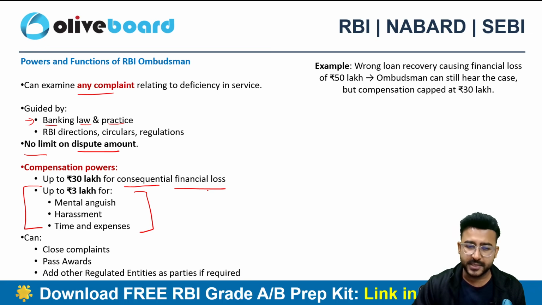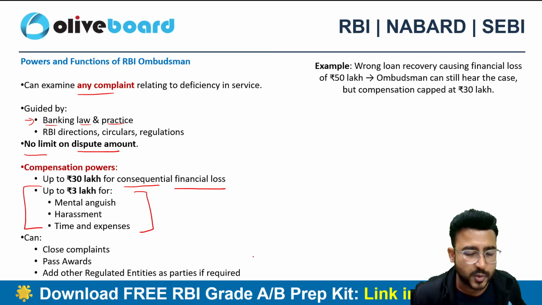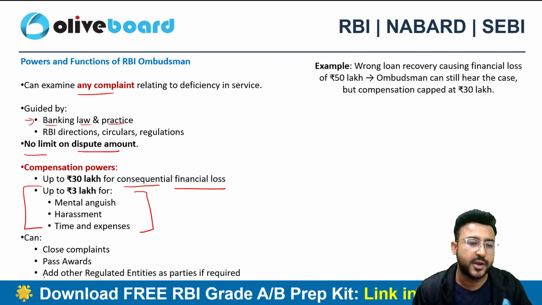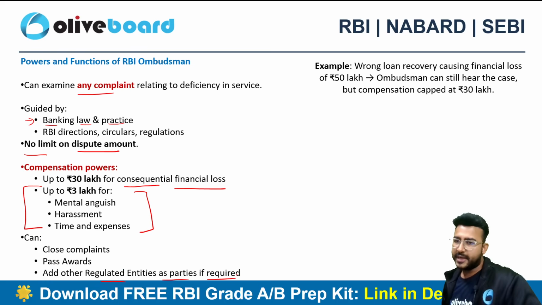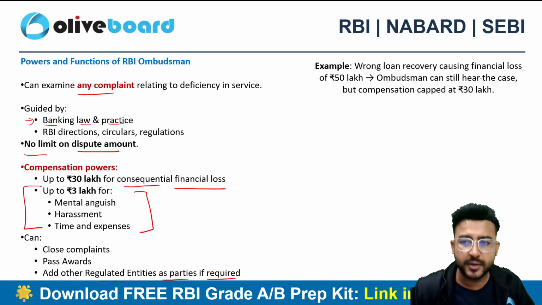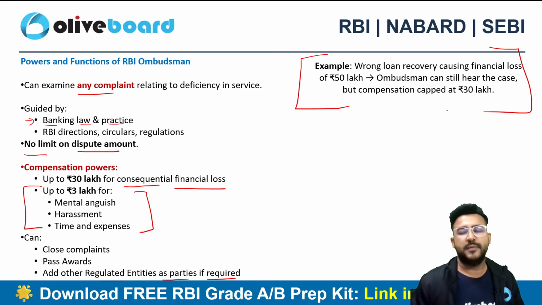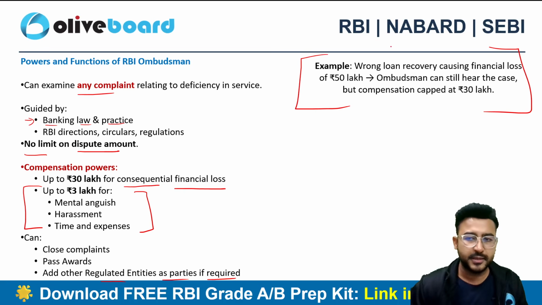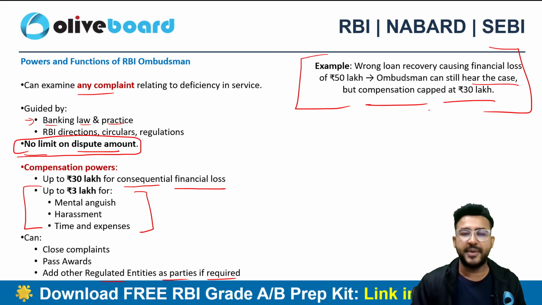The RBI Ombudsman can close complaints, pass awards to the persons who are complaining for any kind of irregularity, and add any other regulated entities as a party if required, right? Say wrong loan recovery causes a financial loss of 50 lakh rupees to the person who complained. The Ombudsman can hear the case because there is no limit on the dispute amount, but the compensation here is capped at 30 lakhs only, right?